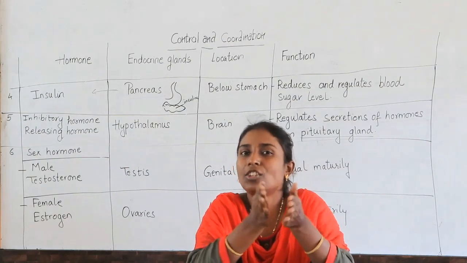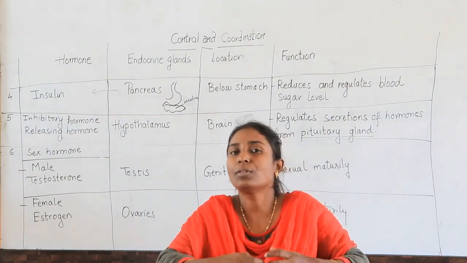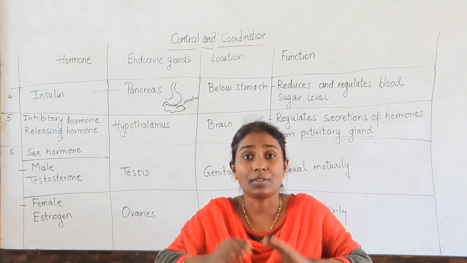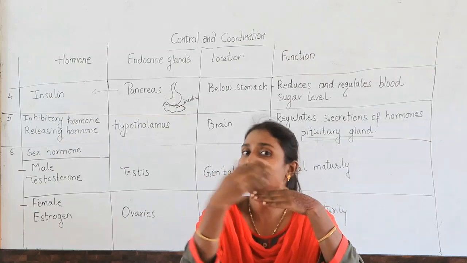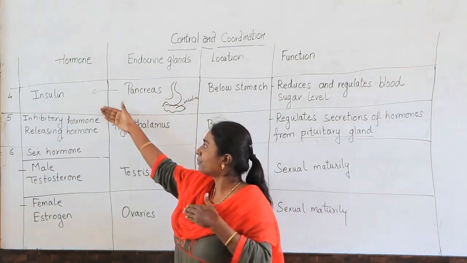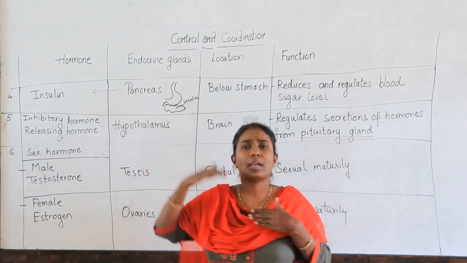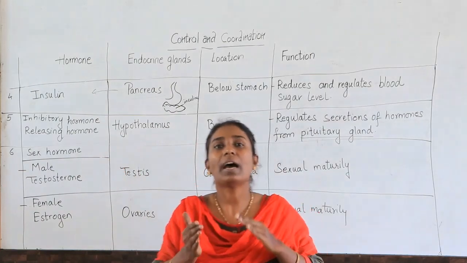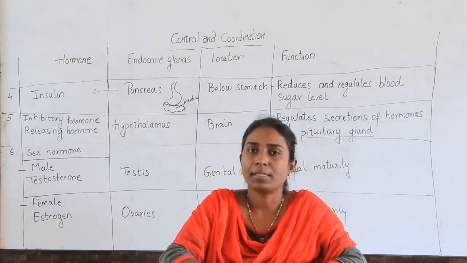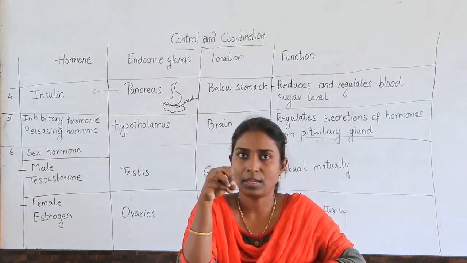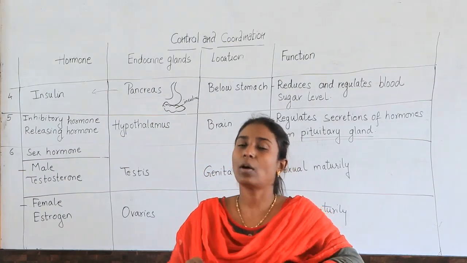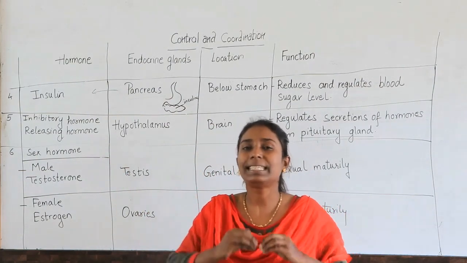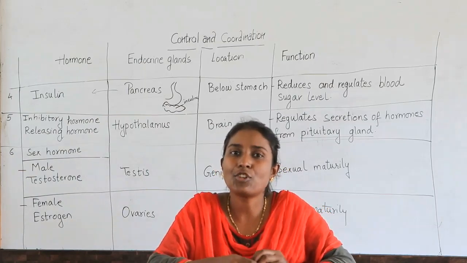This differentiation in characters is because of the hormones present in the body. The male hormones are different and the female hormones are different. Insulin, inhibitory, pituitary and thyroid hormones are the same in both, but the sex hormones are different in males and females. Much is not given about sex hormones in this chapter, but you will study it in detail in how organisms reproduce.